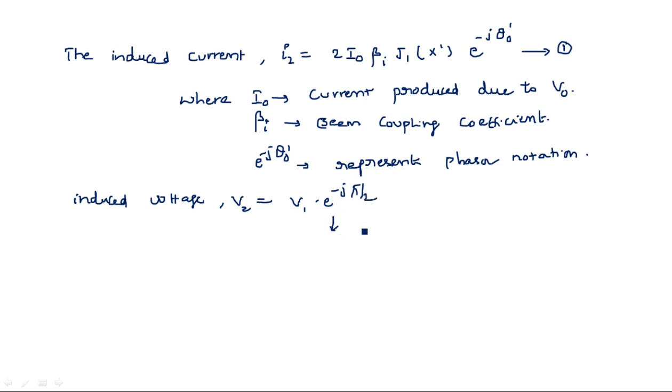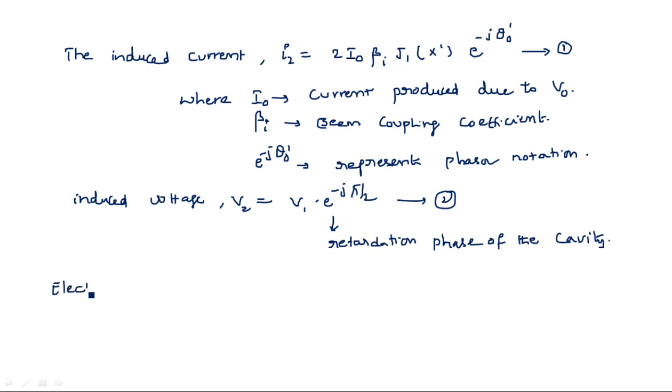This e power minus j pi by 2 represents the retardation or delay phase of the reflex klystron cavity. Take this equation as the second.